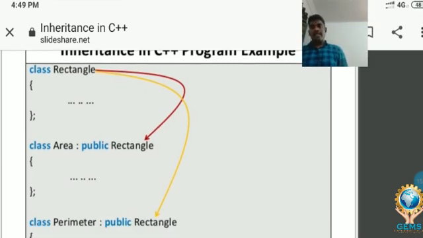Simply, what is going on in this process is that the rectangle's properties, all the data members and methods, are added into the child classes. That means all the rights and accessibility are accessed by the child classes from the superclass or parent class, that is rectangle.